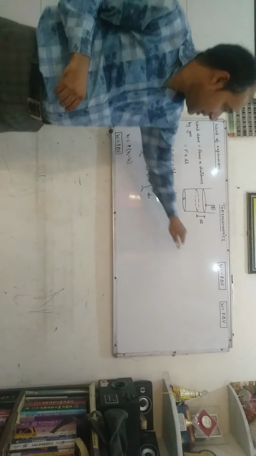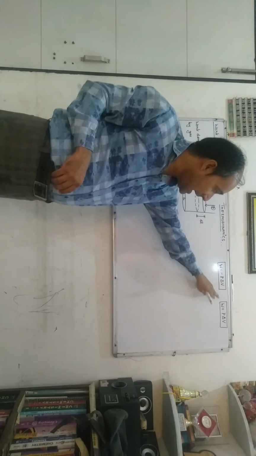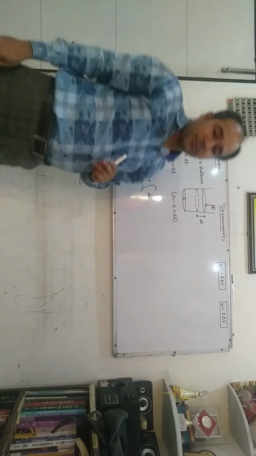Work of expansion is always indicated by the formula W is equal to minus P delta V, and work of contraction is represented by the formula W is equal to P into delta V.